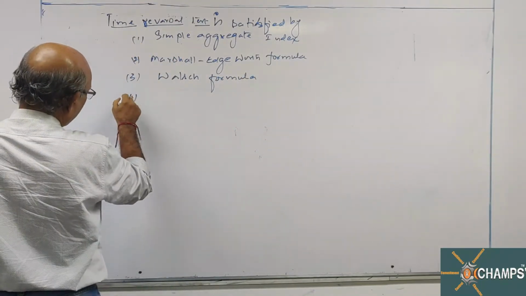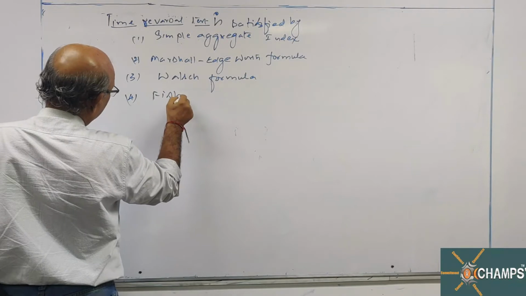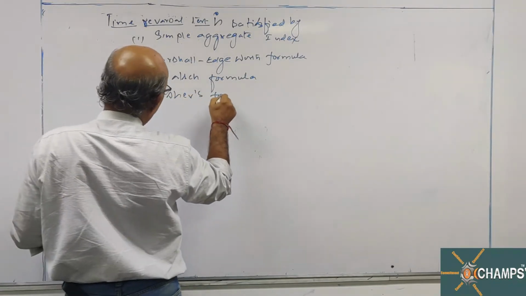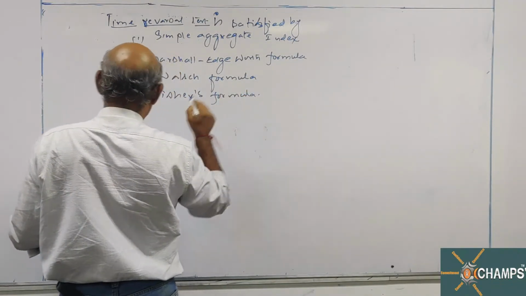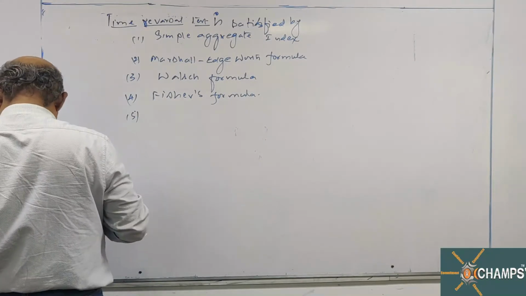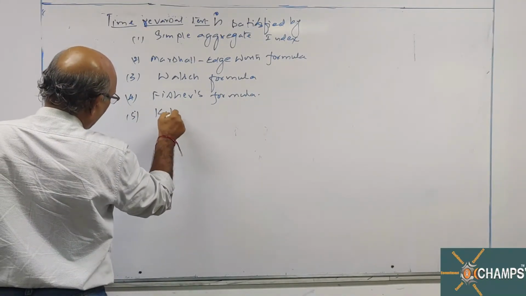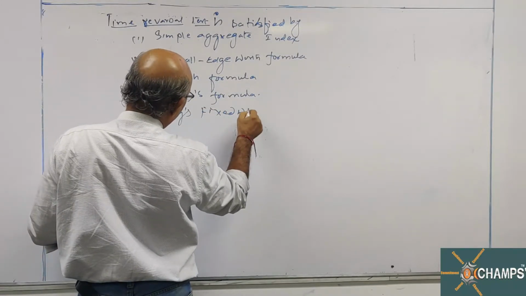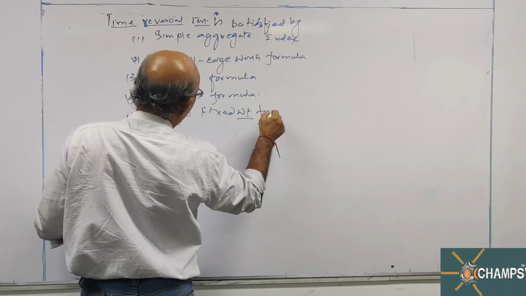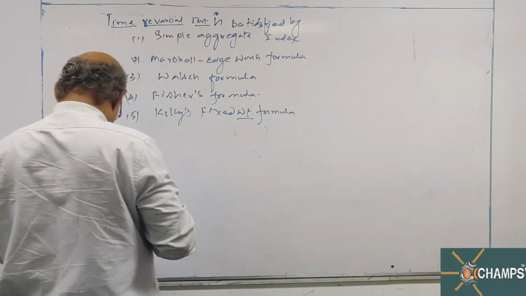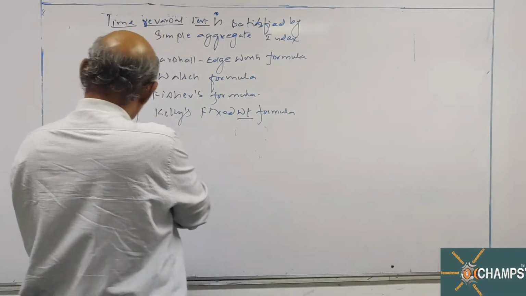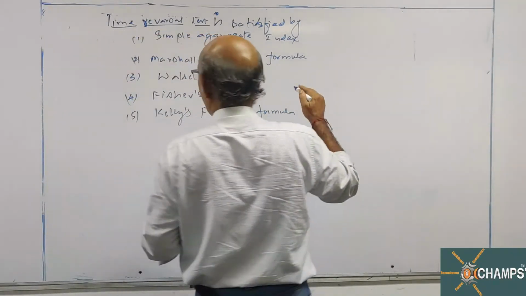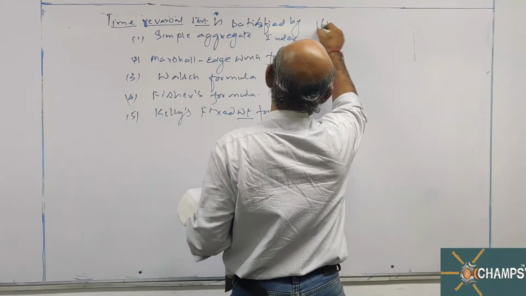Fourth, Fisher's formula. Fifth one, Kelly's fixed weight formula. Sixth, simple geometric mean of price relatives.